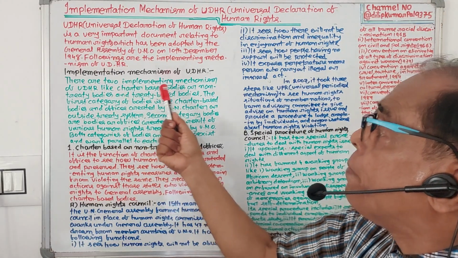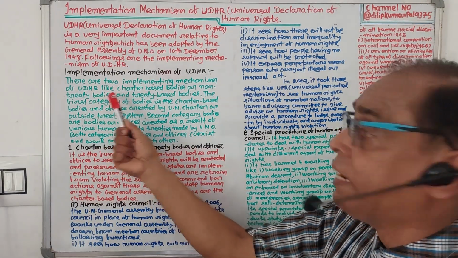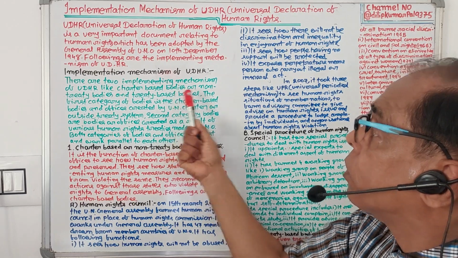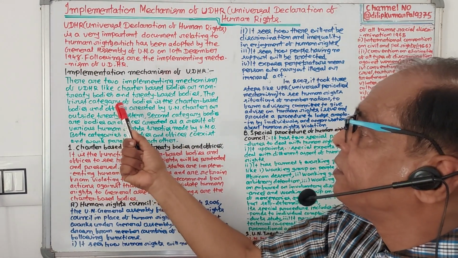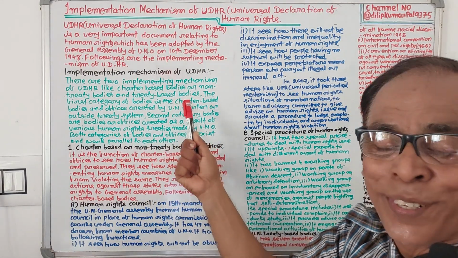There are two implementing mechanisms of UDHR: charter-based bodies or non-treaty bodies, and treaty-based bodies.